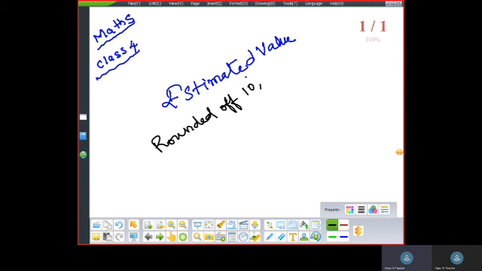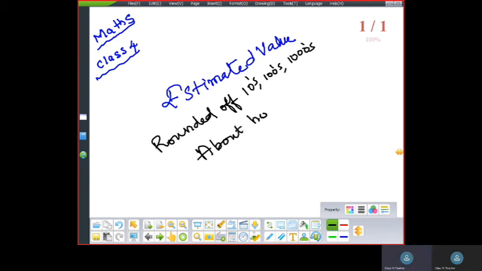Tens, hundreds or thousands as per the digits. Yes, if it is a 2-digit number, you will round off to the nearest tens. If it is 3-digit, you will round off to the nearest hundred. The same way, if it is 4-digit, you will round off to the nearest 1000. So, about how much?